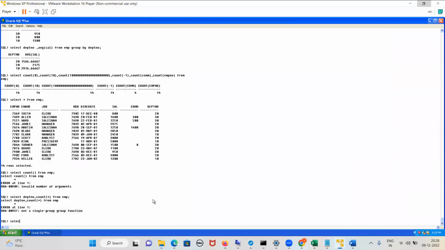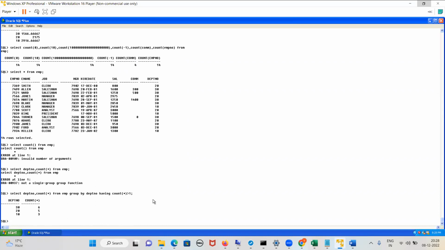So what is the query? Select department number, comma, count of star from EMP, then group by department number, having count of star greater than 1.